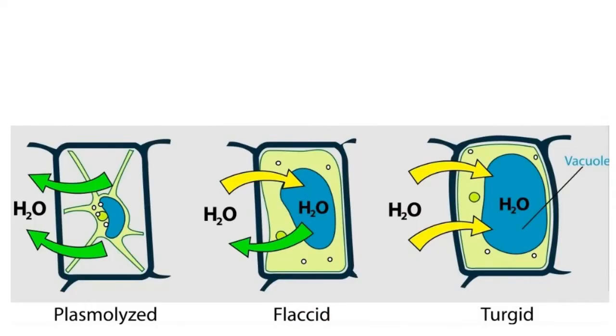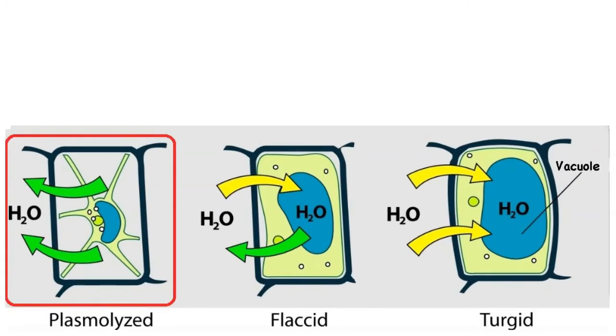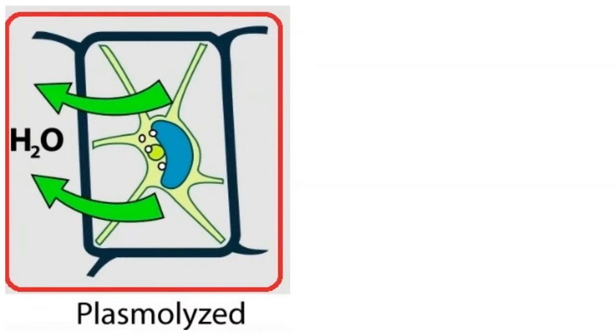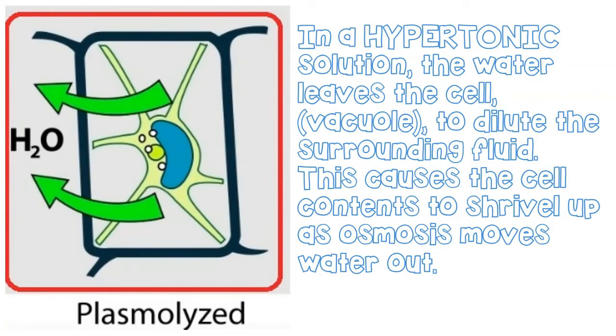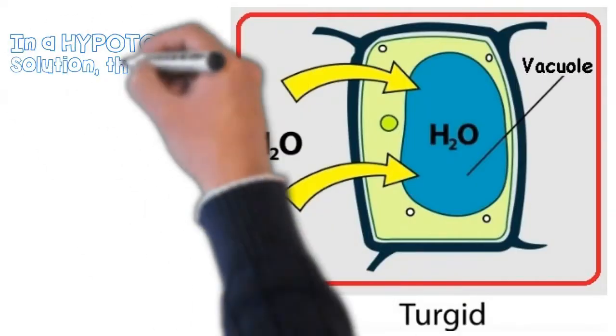Let's imagine then that I place a plant cell into a very strong salty solution, extremely strong. This will cause the water from the plant cell, from the vacuole, to leave that plant cell and enter the surrounding solution. This is termed a hypertonic solution, very salty, very strong. The water has left the plant cell and has entered the solution around it. This has made the cell plasmolysed. It has lost water. The vacuole and the cell contents have shrunk. The cell is plasmolysed.